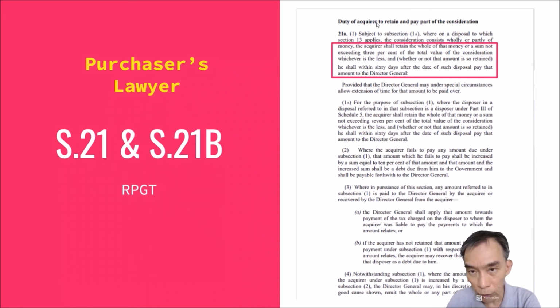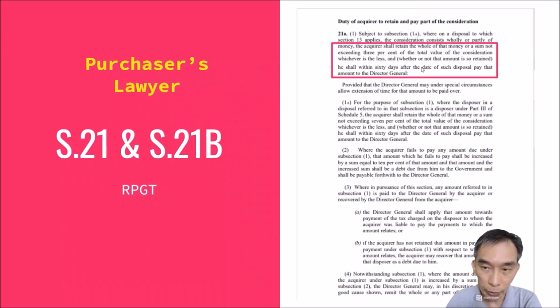So here it means that if you are the person who purchased a property and that property is taxable under RPGT, then you have the duty under section 21B to retain 3% of the total value of the consideration, whichever is less, to be paid within 60 days to the Director General.